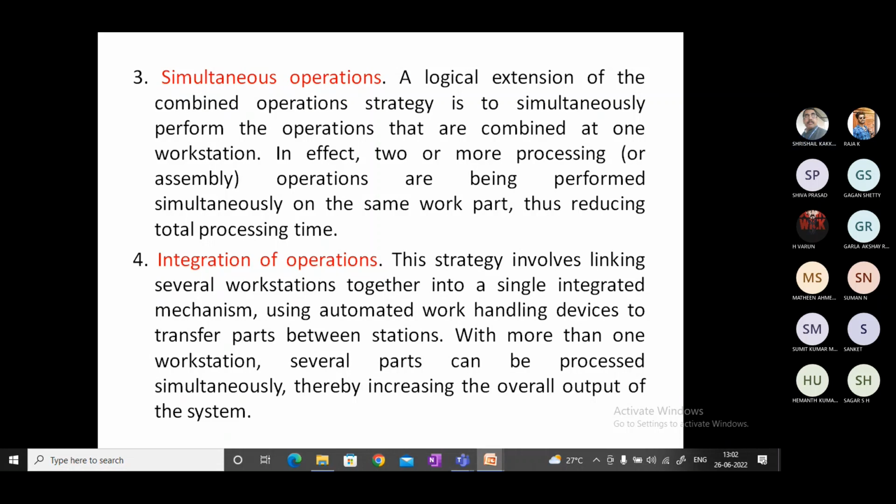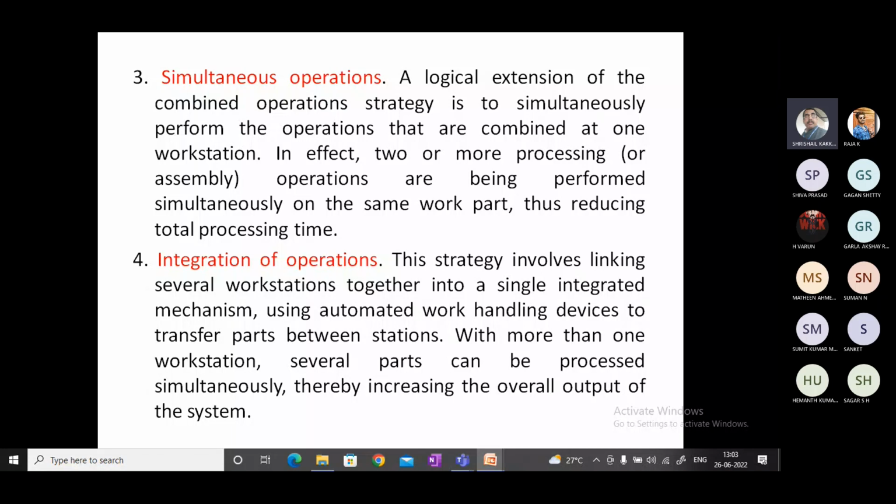The work holding devices and all these devices can be used. The manual involvement will be very little while the work is transferred from one machine to another. In one machine I complete one operation, then for the next operation it is shifted to the next machine, and after completing that, again shifted to the next. Like that, the manual involvement can be reduced once you go for the integration of operations.